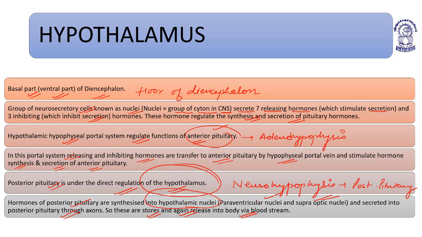The hypothalamic hypophyseal portal system regulates functions of the anterior pituitary, known as adenohypophysis. In this portal system, releasing and inhibiting hormones are transferred to the anterior pituitary by the hypophyseal portal vein and stimulate hormone synthesis and secretion. The posterior pituitary, also known as neurohypophysis, is under direct regulation of the hypothalamus. Its hormones are synthesized in the paraventricular and supraoptic nuclei and secreted into the posterior pituitary through axons.